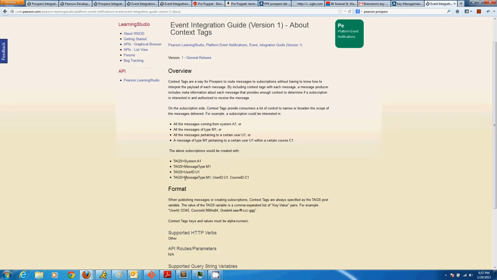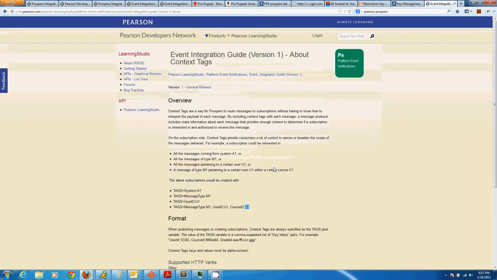When we take a look at this set of tags right here, we'll see that message type is a key, user ID is a key, and course ID is a key. Whereas M1 is a value, U1 is a value, and C1 is a value. And these values correspond to their appropriate keys. So now that we know what context tags are, we can take a look at how I can actually subscribe to a particular system's tags.